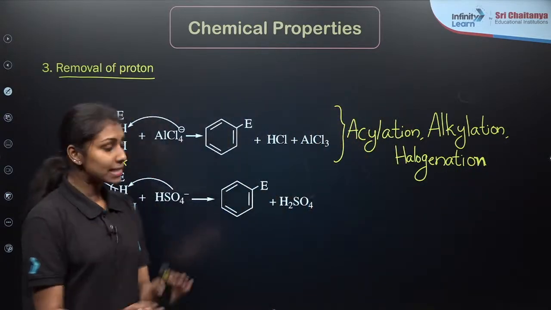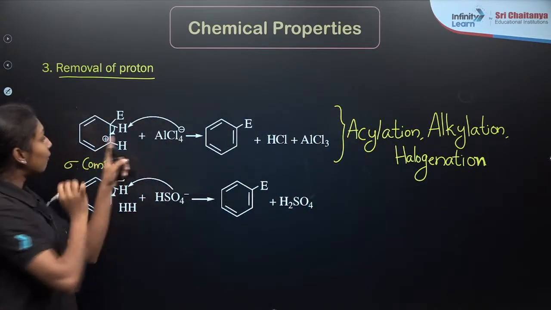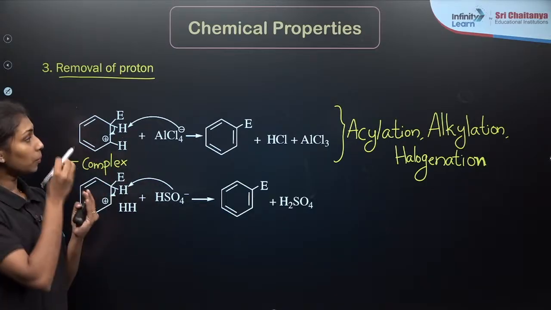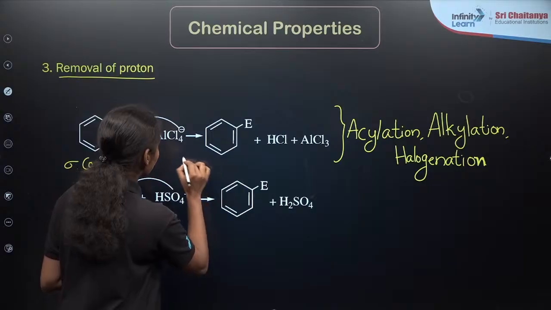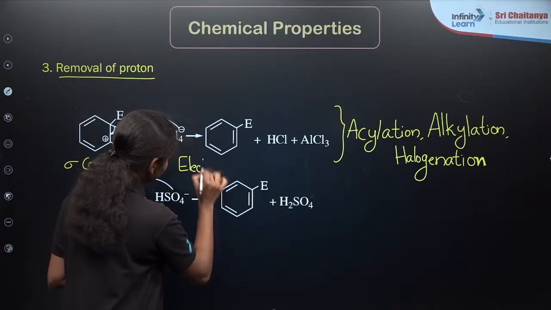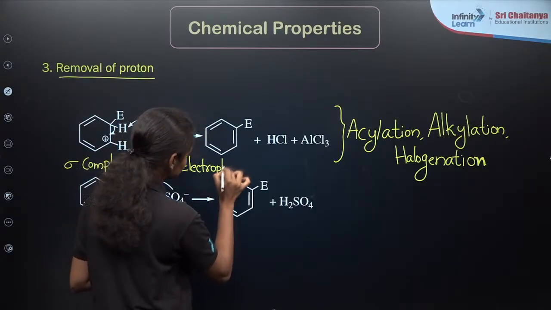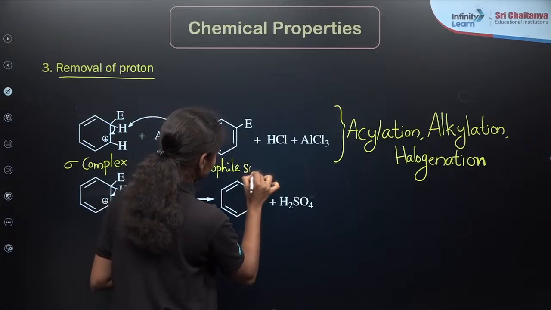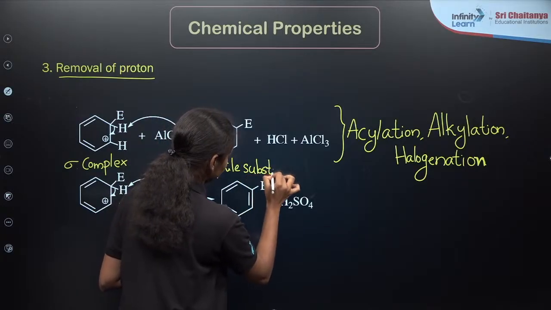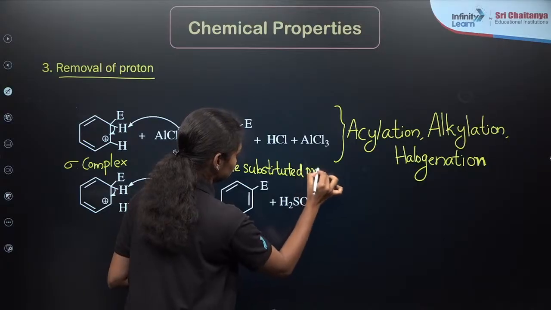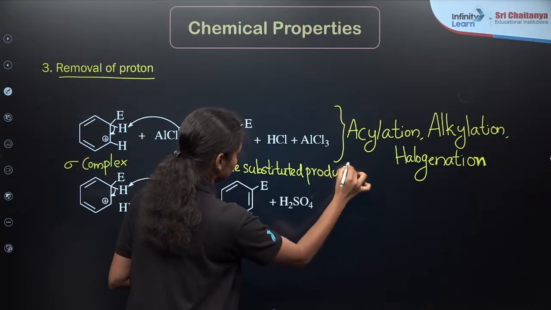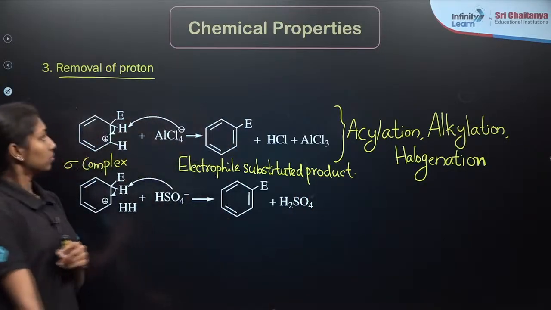So in the final step, this AlCl4 minus will attack the sigma complex to form the final product, that is the electrophile substituted product, right? Clear?